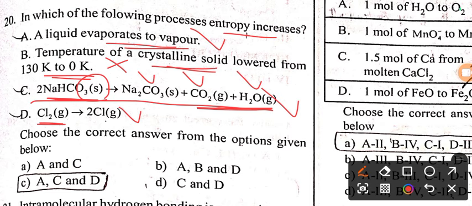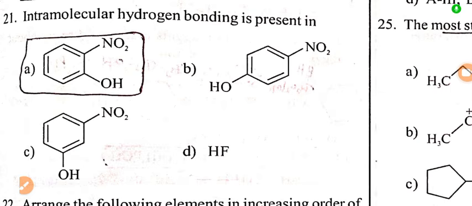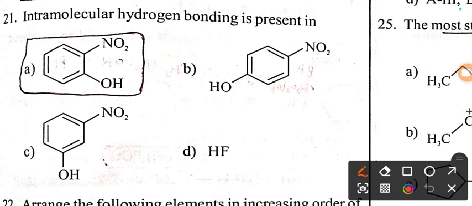And option D also, 1 mole of chlorine gas converts into 2 moles of chloride ions. Here also entropy increases. So statements A, C and D are the correct answer for this question. Here you can find increase in the entropy. Now let us go to the next question.